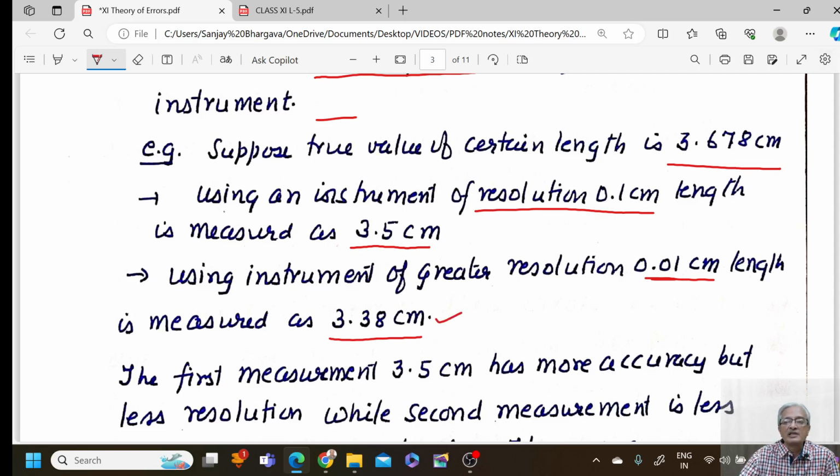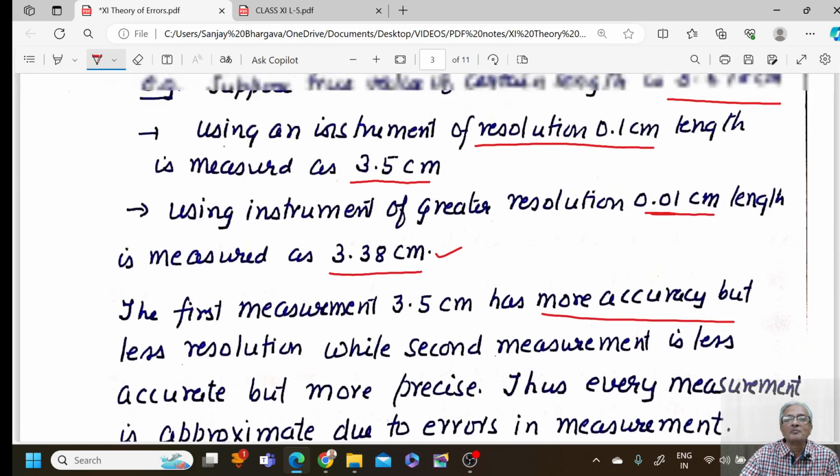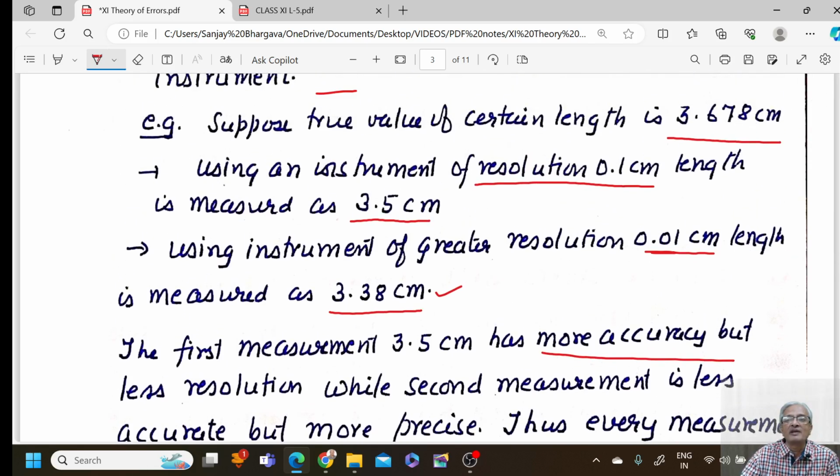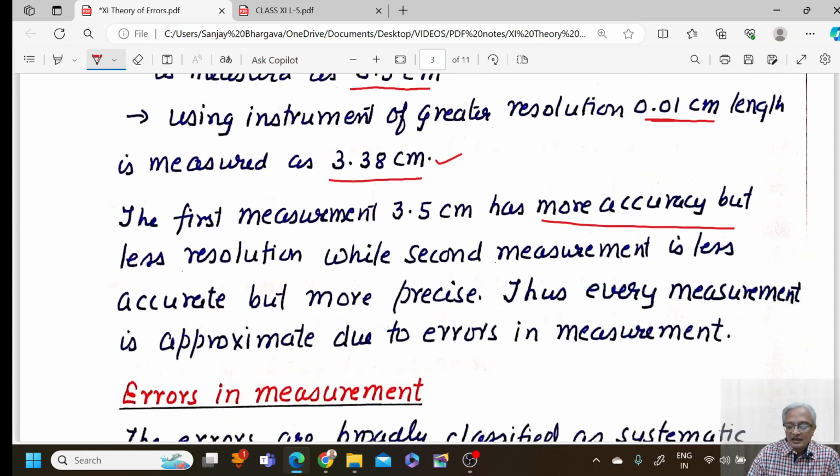Let us see what discrepancy this produces. The first measurement, 3.5 centimeter, is more accurate. Why? Because it is closer to the true value 3.678, but has relatively smaller resolution.